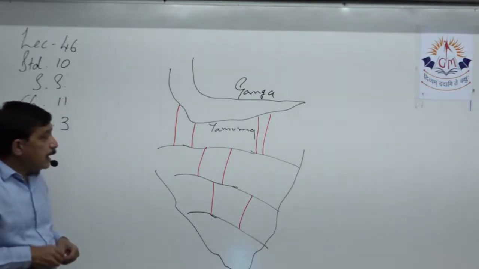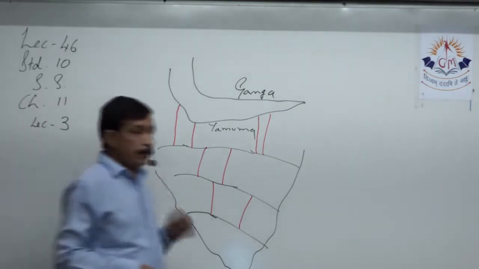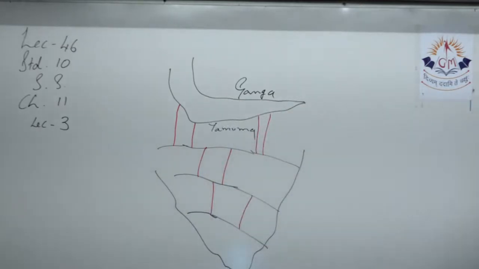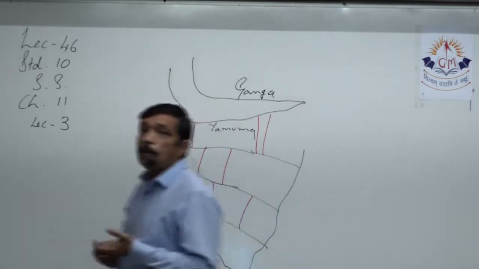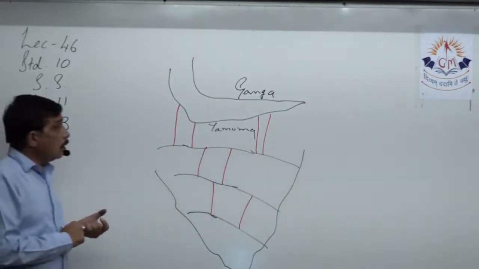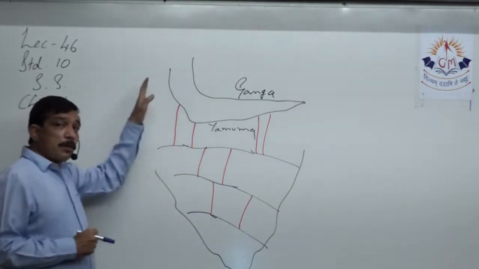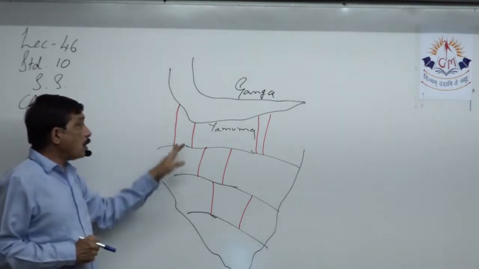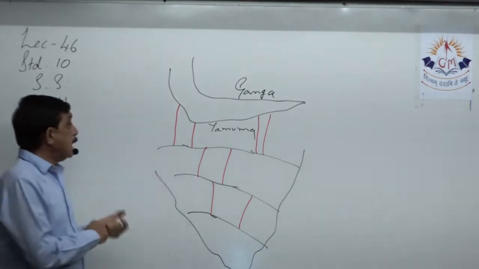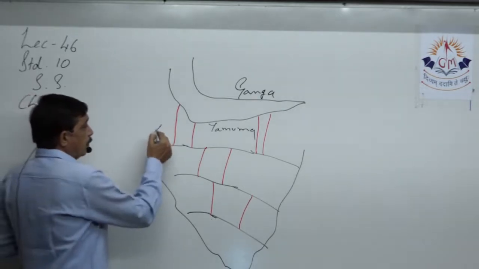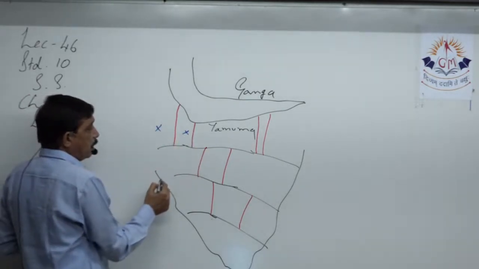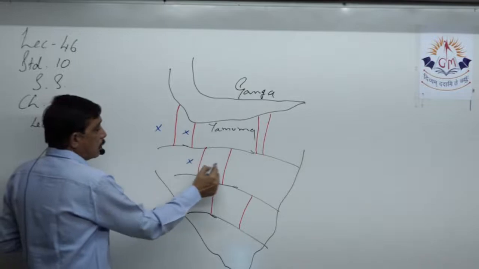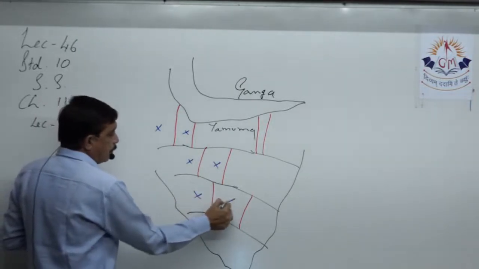This is to show that we can make a grid. Grid matlab jali, a network. We can make a network of canals which come out from one river and give their water to another river, so that areas lying in between will also have sufficient water.